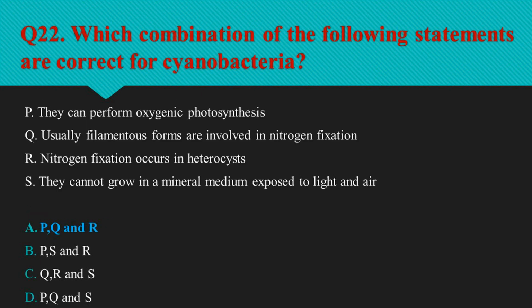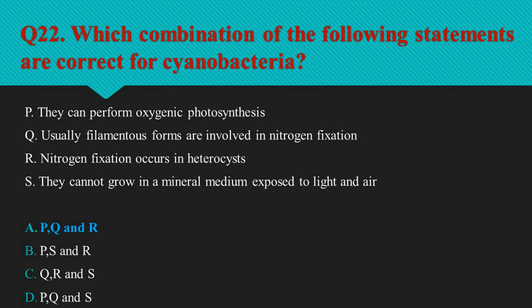Question number 22 is which combination of the following statements are correct for cyanobacteria? So cyanobacteria are photosynthetic and so can manufacture their own food. Cyanobacteria get their name from the bluish pigment phycocyanin, which they can use to capture light for photosynthesis. They also contain chlorophyll A, the same photosynthetic pigment that plants use.